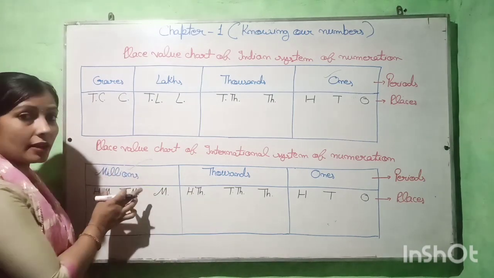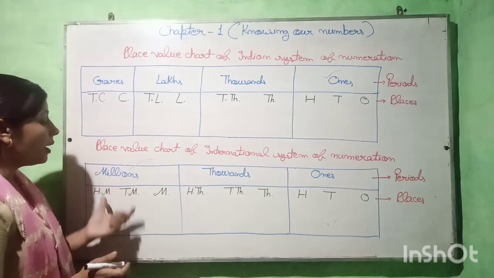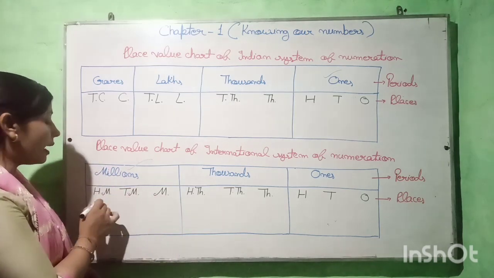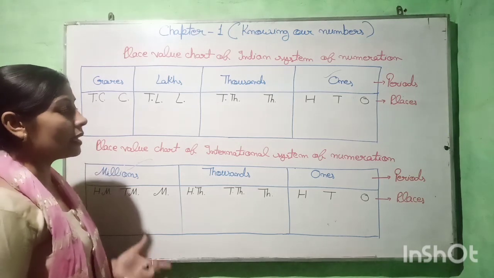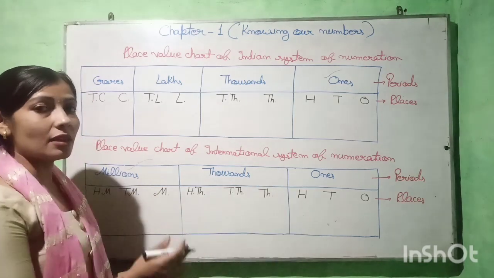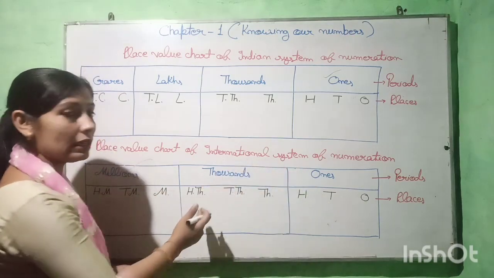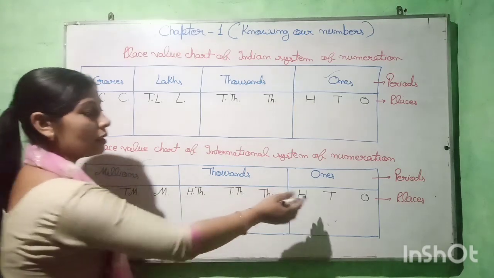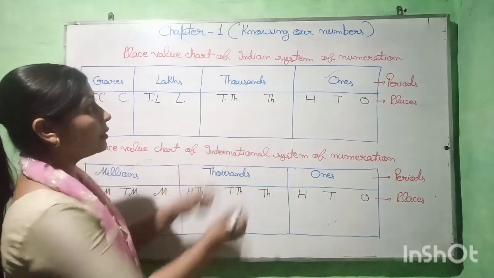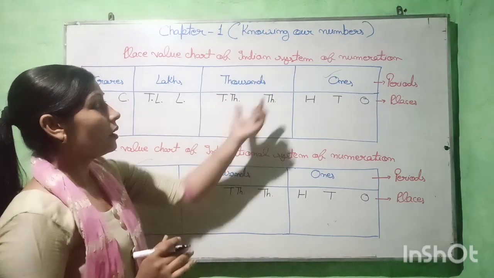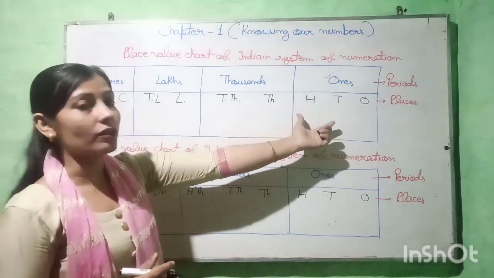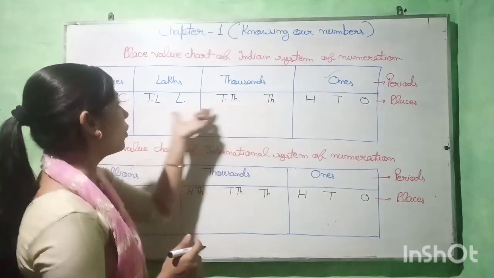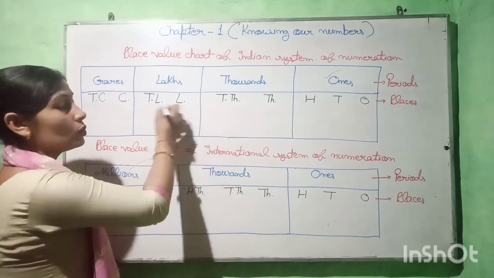The next period, next family, is millions. And here also we have 3 members: million, 10 millions and 100 millions. This means according to the international place value system, each family or each period has 3 members, 3 places. And according to the Indian place value system, only one's family has 3 members, only the ones period has 3 places, and all others have only 2 members.